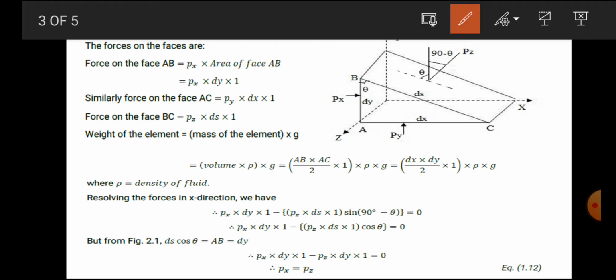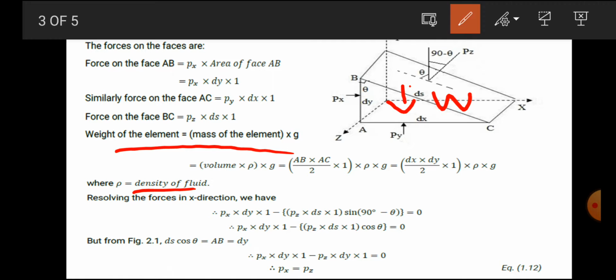Now how do we consider the weight of this element? The weight of the element we consider at the center of that arbitrary element. It will be W, and W is equal to m into g in the vertical direction. And rho means the density of the fluid. Up to that, over.